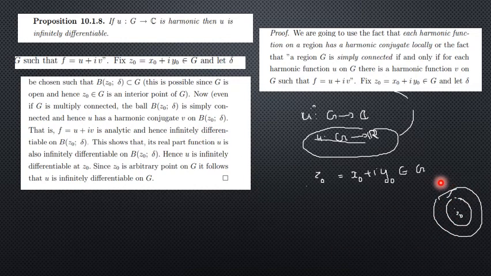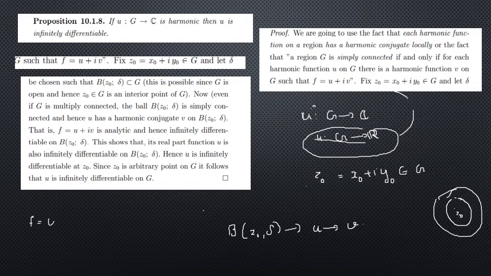Then in this simply connected disk, for the harmonic function u we can find a harmonic conjugate, because we can always find a harmonic conjugate locally. So on any disk we can find a harmonic conjugate.